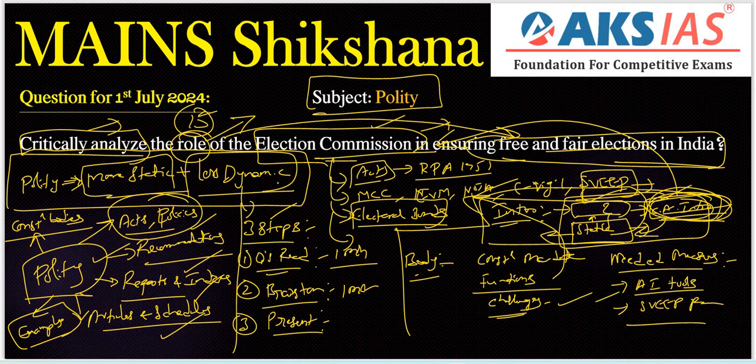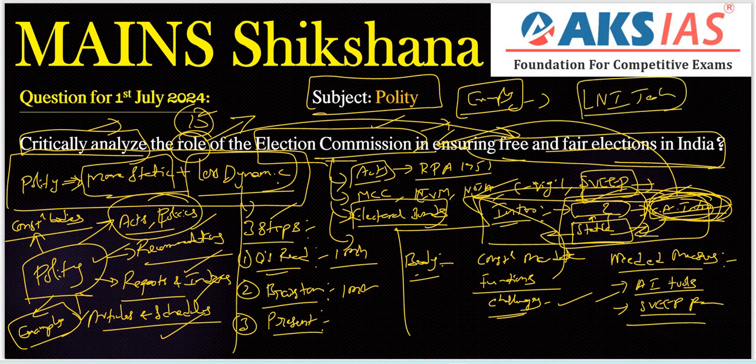We need to write important ones only, right? Including the recent examples. We need to focus on examples here, right? And also here, what is the important technique we have discussed in the previous class? LNI technique, right? LNI technique, local, national, international technique, right?